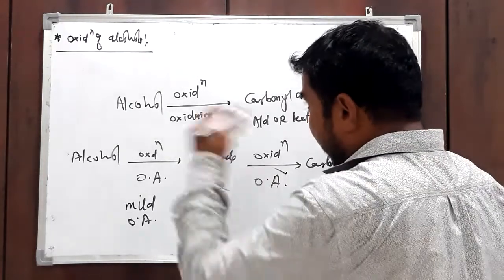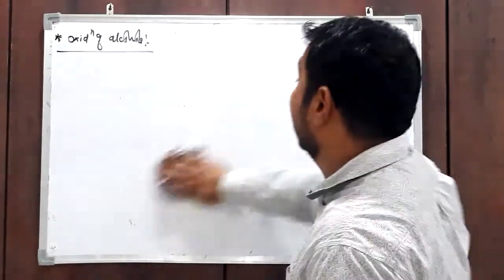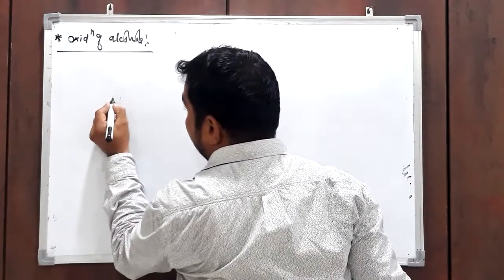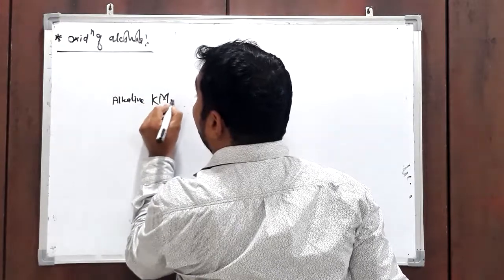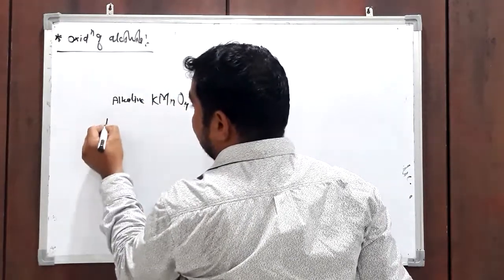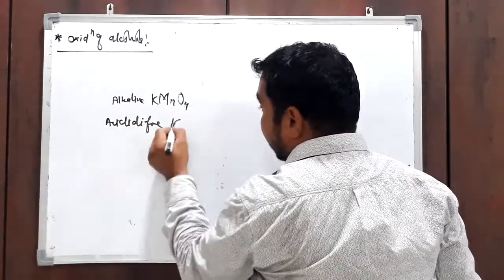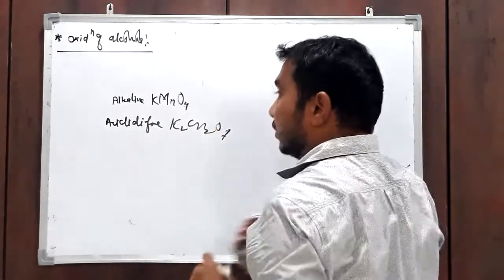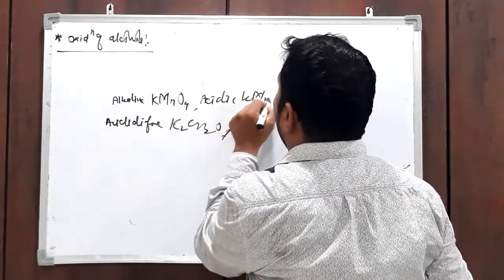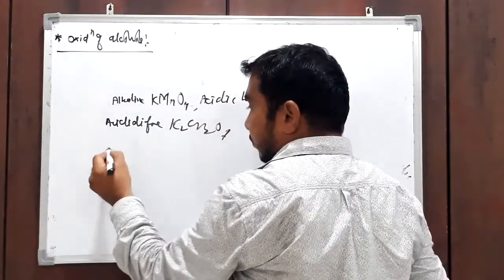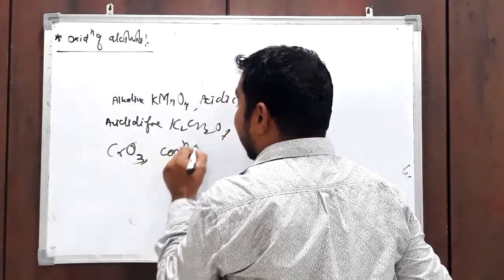Now in this reaction, a variety of oxidizing agents are available, like alkaline KMnO4, alkaline or acidified K2Cr2O7, or acidic KMnO4, or chromic acid, or concentrated nitric acid.